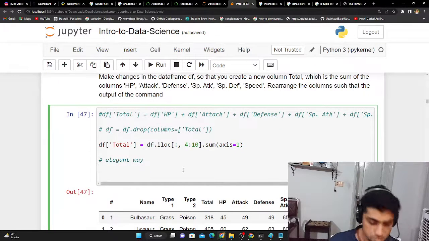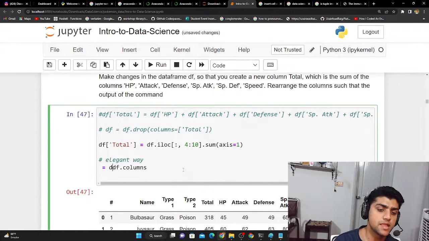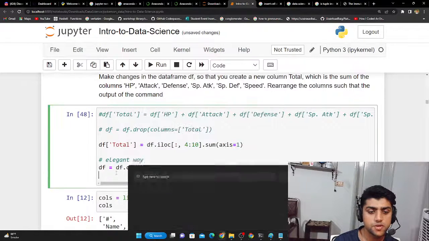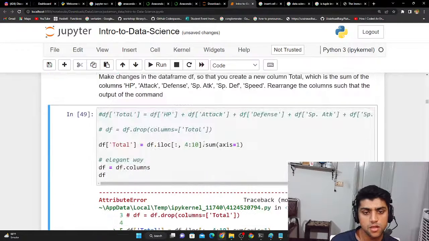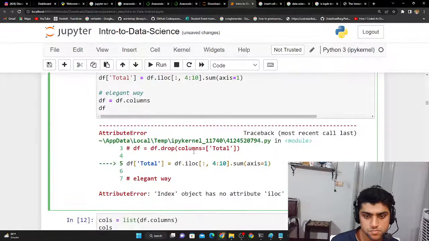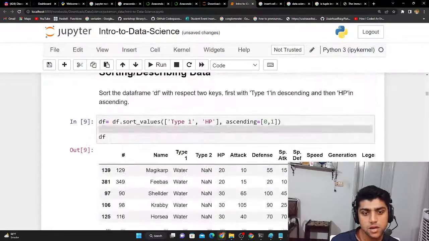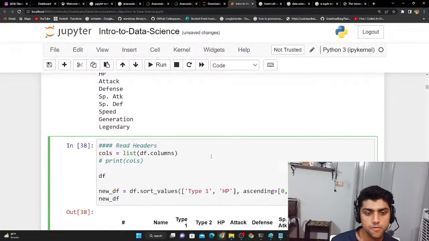So to do that, we could just have the data frame dot columns thing, and it should return a list of all the columns. But it's not in a proper format. Like if I have it in a data frame like this, and I want to try to return the result, and I say, okay, now iloc. Index object has no attribute iloc. I guess we have to run something over here.